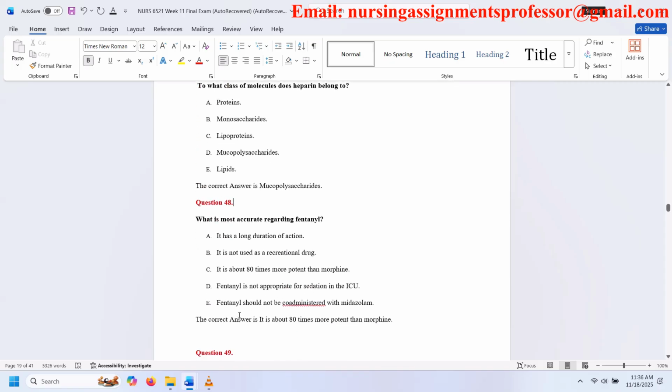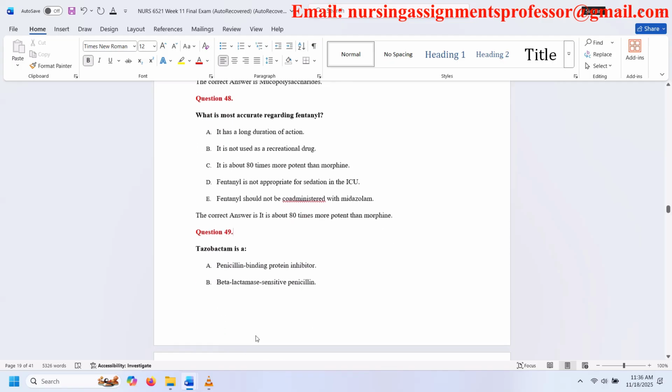Question 48. What is most accurate regarding fentanyl? A. It has a long duration of action. B. It is not used as a recreational drug. C. It is about 80 times more potent than morphine. D. Fentanyl is not appropriate for sedation in the ICU. E. Fentanyl should not be co-administered with midazolam. The correct answer is it is about 80 times more potent than morphine.